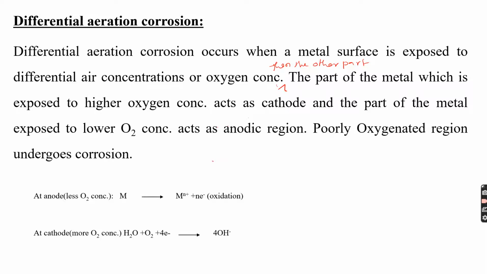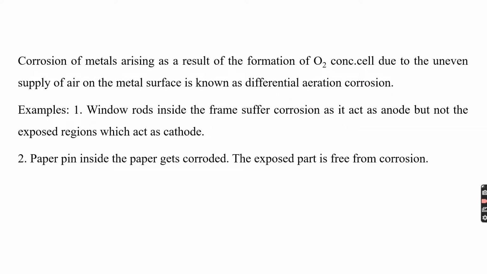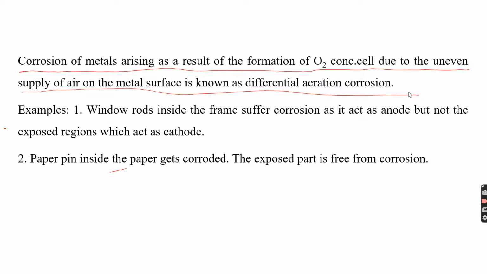The moisture in the presence of oxygen takes electrons, forming hydroxyl ions. So, the corrosion of metals arising as a result of the formation of an oxygen concentration cell due to the uneven supply of air on the metal surface is known as differential aeration corrosion.